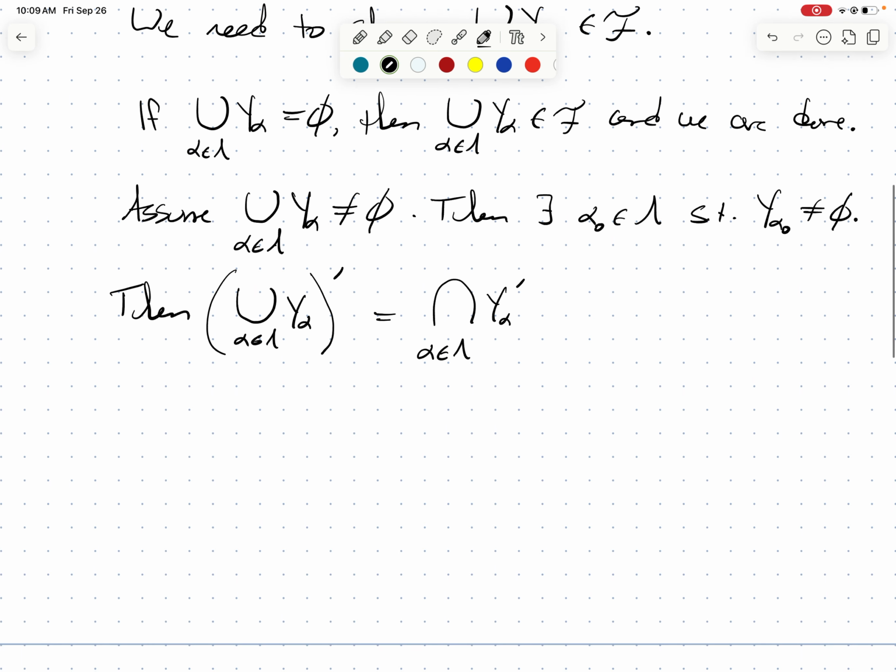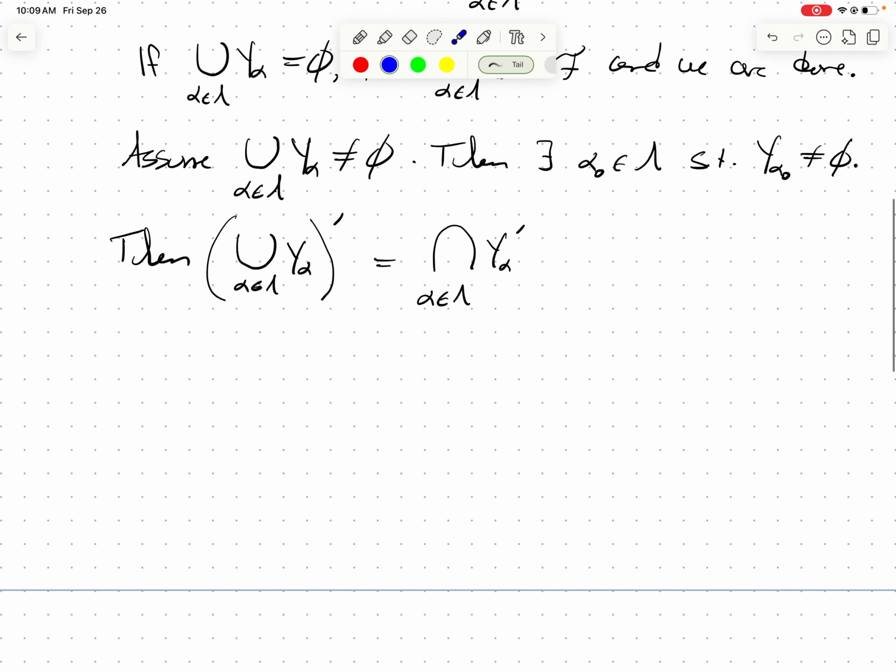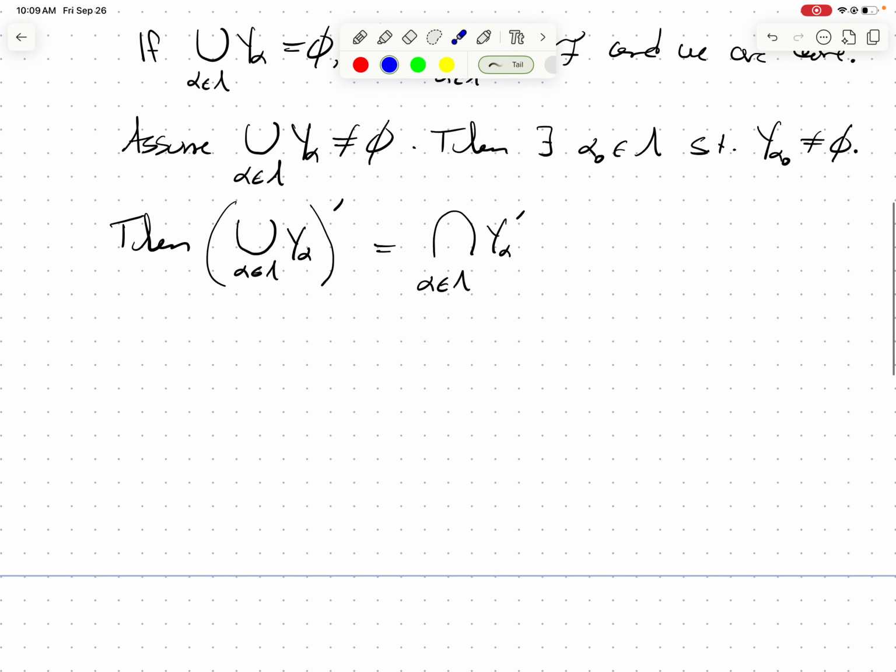So when we take the complement of this arbitrary union, we get the intersection of all of the complements. This intersection has to be contained in our particular y alpha naught complement. Y alpha naught is in the list, and the intersection is contained in every one of the sets in this list.